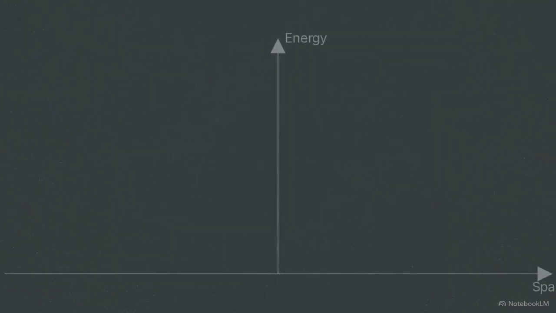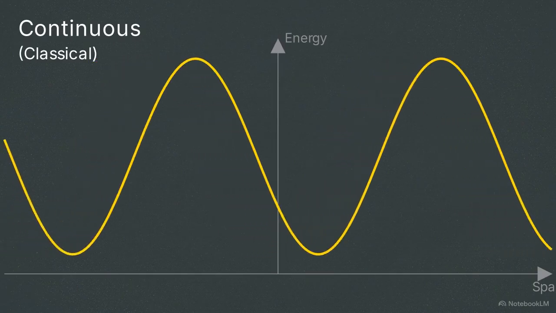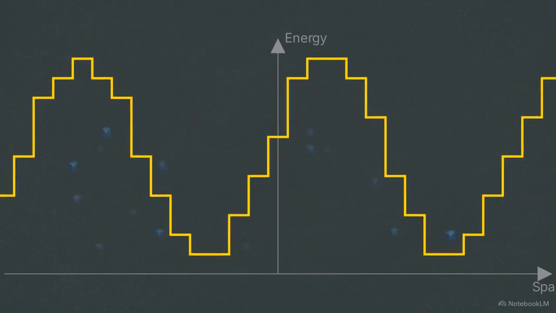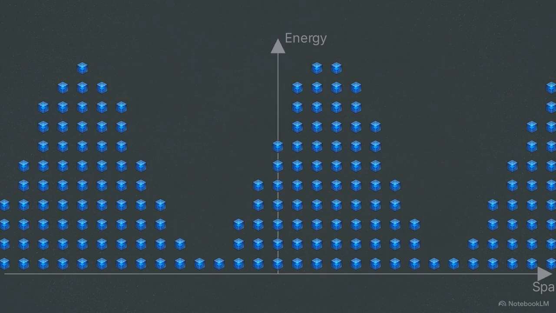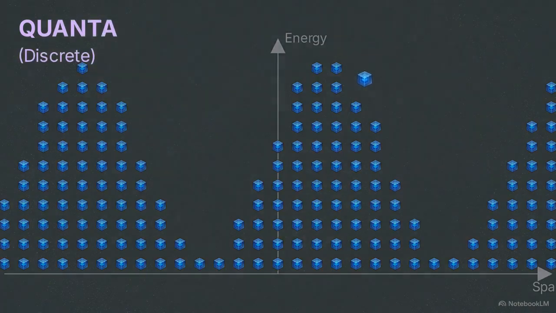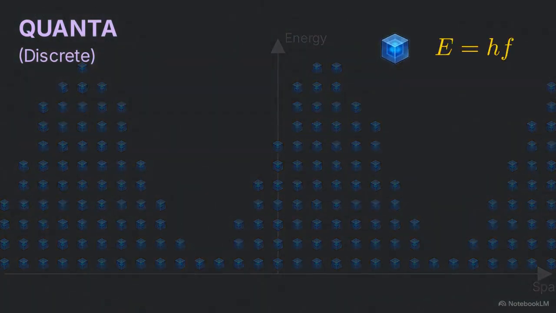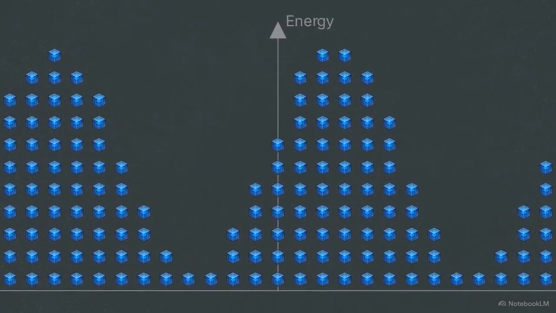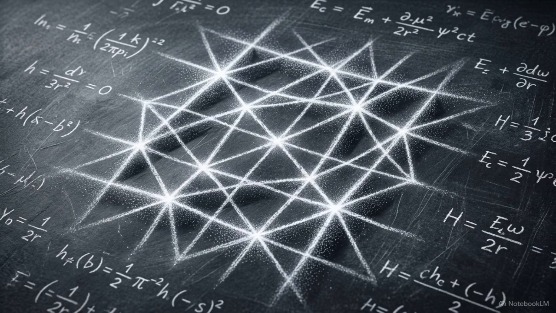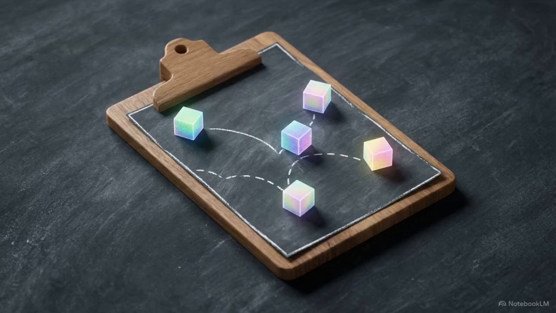This animation illustrates exactly what Planck discovered. Notice how the continuous, flowing wave suddenly breaks apart into distinct, separate blocks. Planck called these unbreakable, individual packets of energy quanta. They are the literal pixels of reality. This discovery birthed an entirely new field, quantum mechanics. Quantum mechanics is simply the study of how these discrete energy pixels behave.